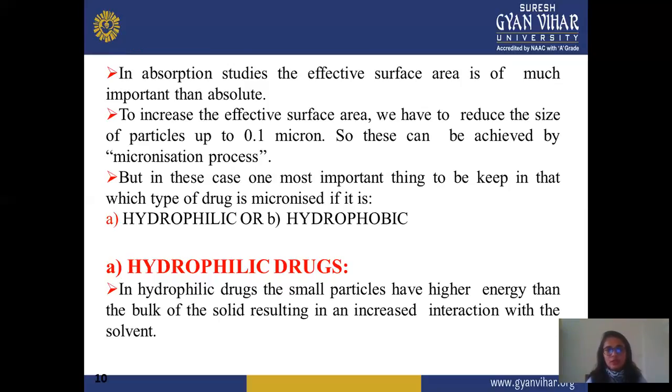So this can be achieved by the micronization process. In effective surface area, particle size will be less than, suppose, 1 micron. Then it may be in the form of a micro formulation or micronization process, and it shows more absorption. So effective surface area is better compared to absolute surface area.